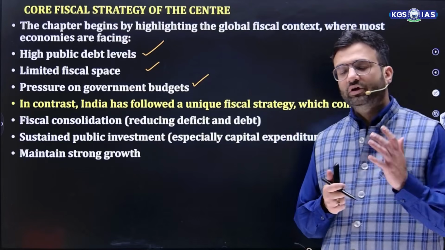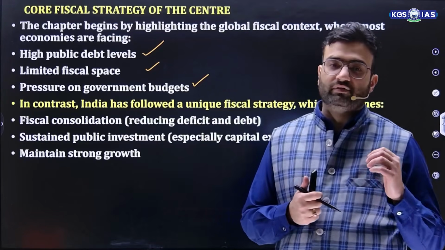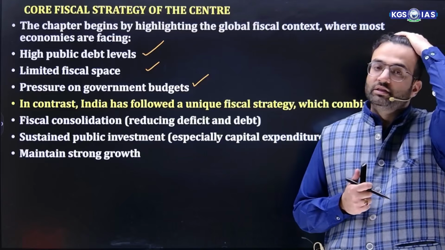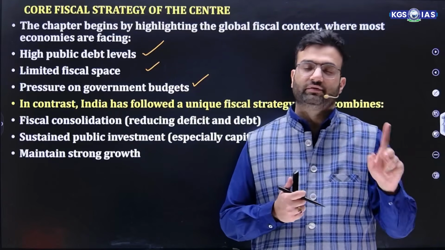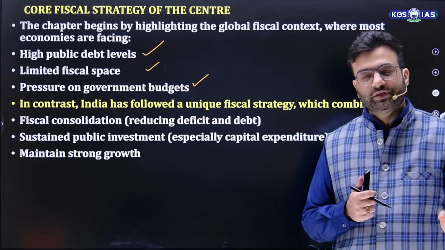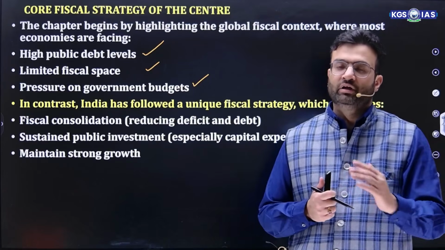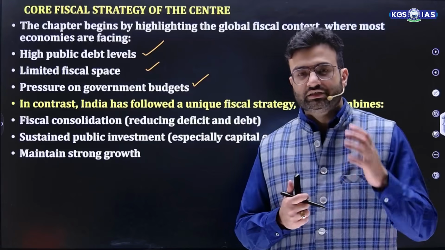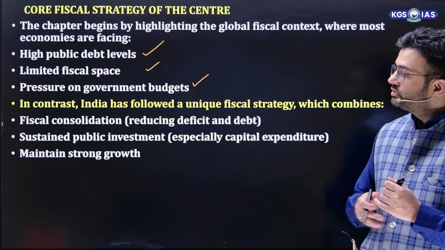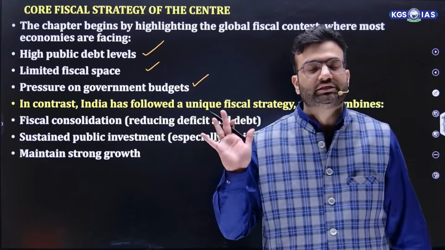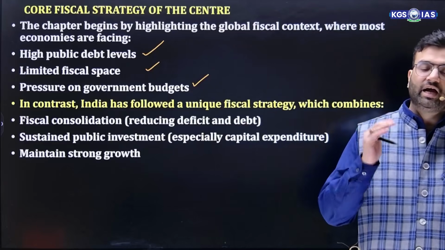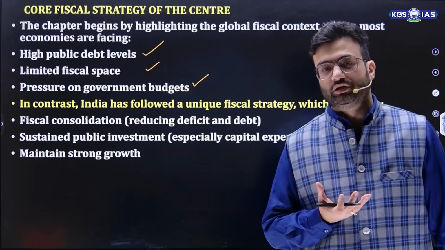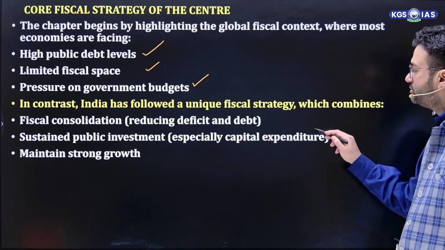Earlier, the government was doing public investment, but the majority of that was revenue expenditure. The budget has two main components: one is revenue, another is capital. Capital budget is basically long-term asset creating, whereas a revenue budget is a recurring expense that is not creating an asset. It is just a regular form of expenditure. So here the government is focusing on sustained public investment, that is, investment which creates more assets in the long term. That's why capital expenditure is more focused.